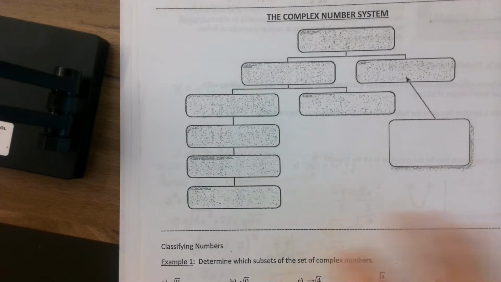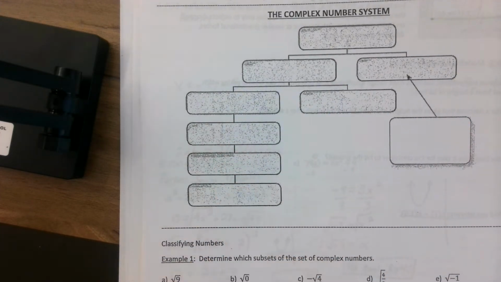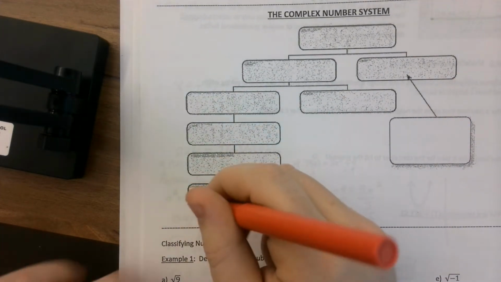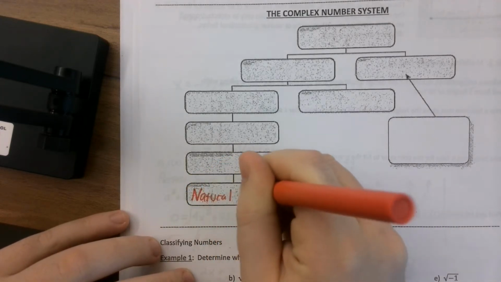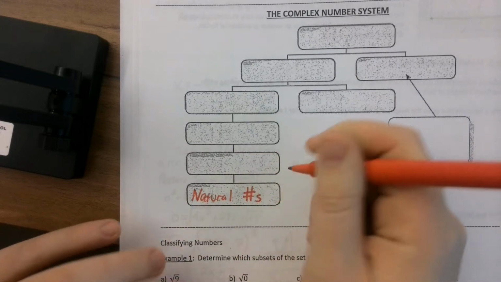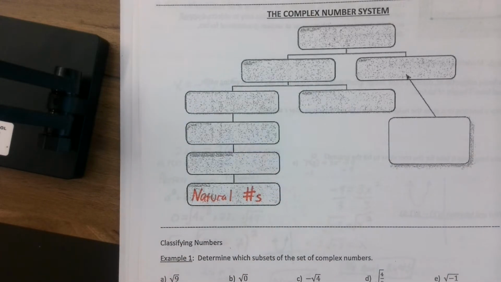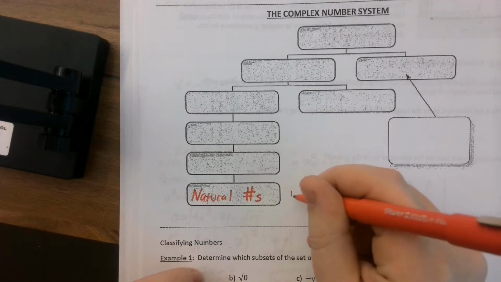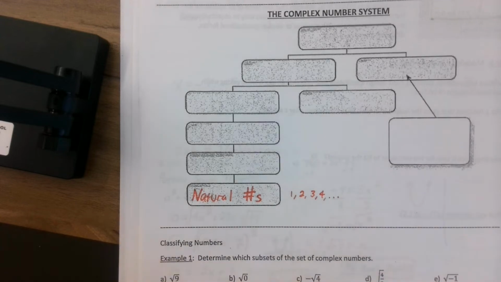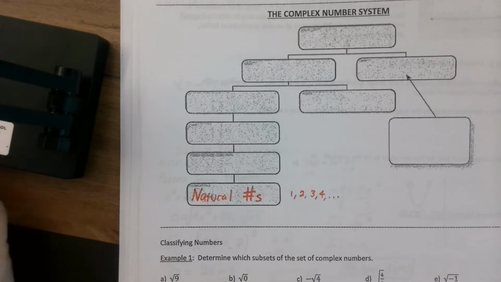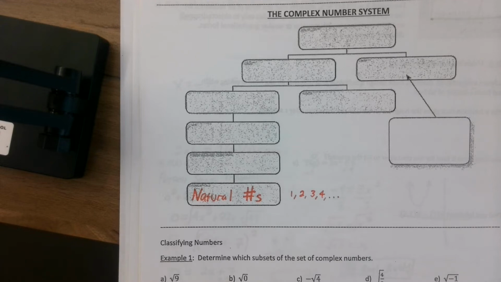At the very bottom of this tree, right down here, we have something called the natural numbers, or the counting numbers. This is where the natural numbers are. And the natural numbers are things like 1, 2, 3, 4, and so on and so forth. The natural numbers are just the numbers that you use to count on your fingers and toes. These are the numbers that you learned in elementary school.